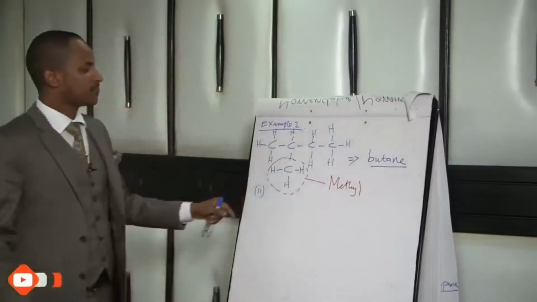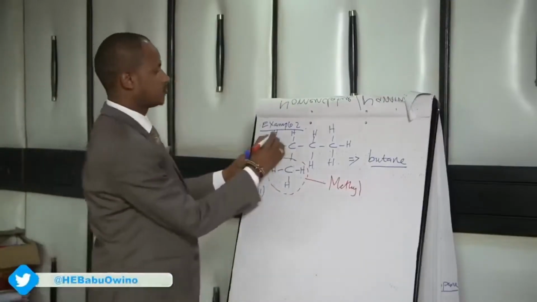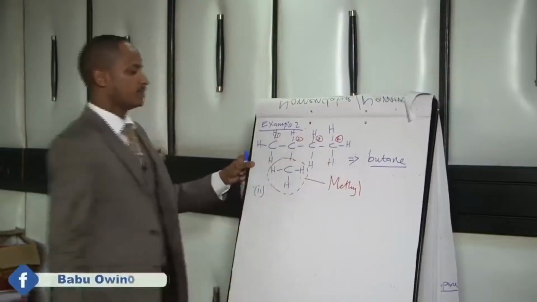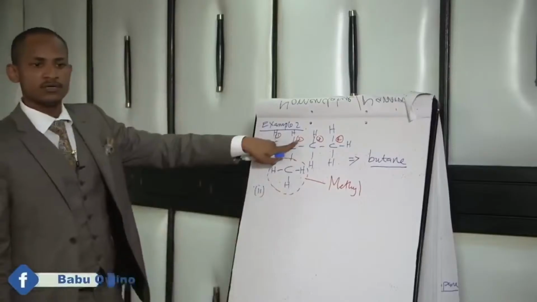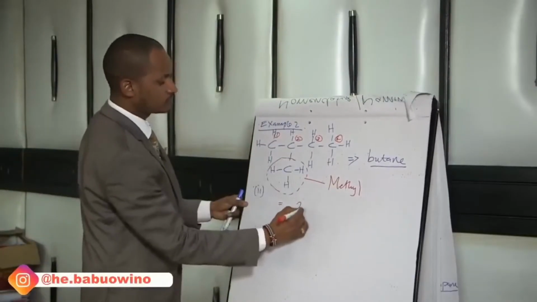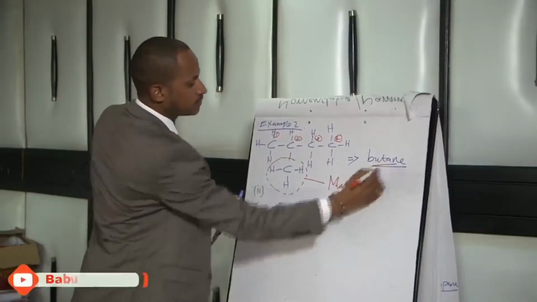Then the next step, identify on which carbon atom the branch lies. So 1, 2, 3, 4. It lies on the second carbon atom. So when you put it together, you start with the number: 2 methyl butane.